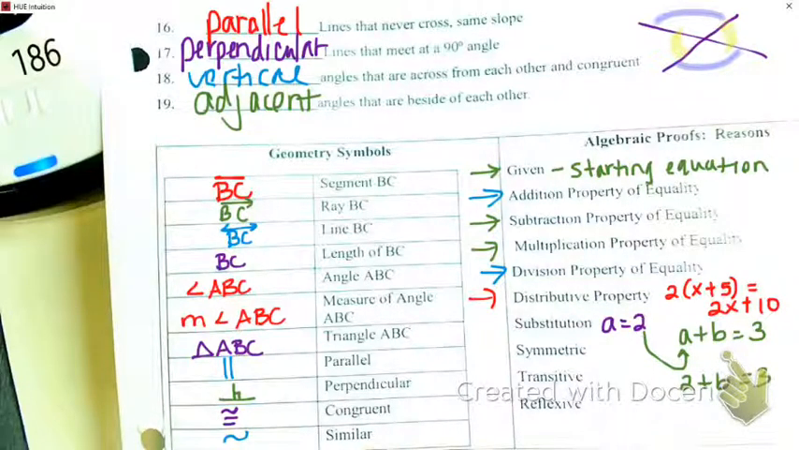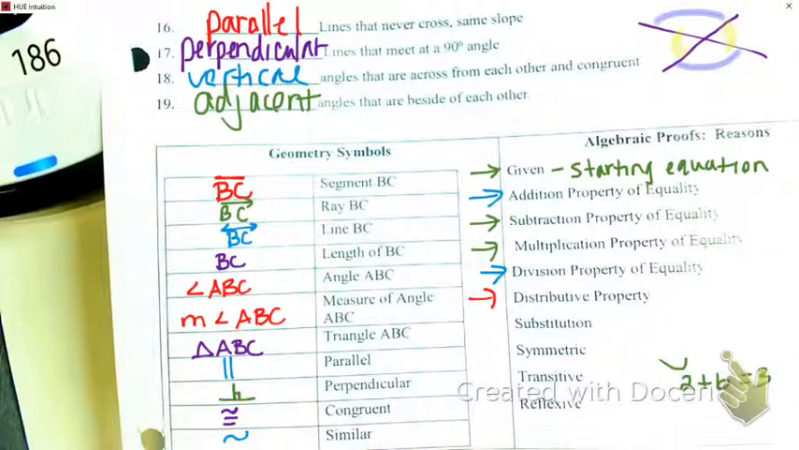Symmetric is kind of different. I'm going to erase this part about substitution so I can write it. But symmetric is not something you'll see very often. But you know how sometimes when you solve an equation, sometimes you guys move it to the right, sometimes I move it to the left. And you might get 4 equals x, but I might get x equals 4. Symmetric property says, well, you can switch it around. If 4 equals x, that means x equals 4. Does that make sense?